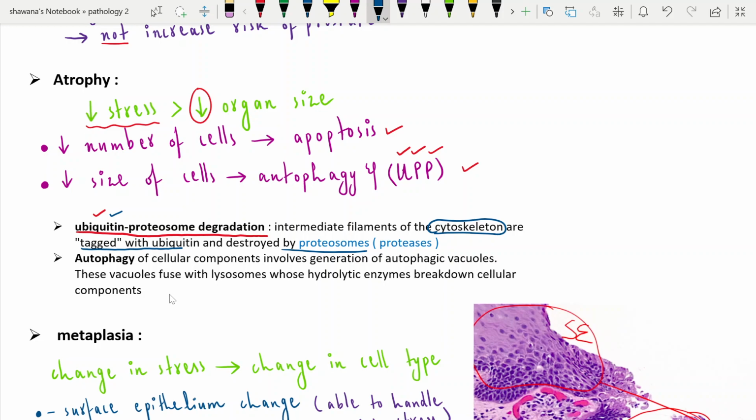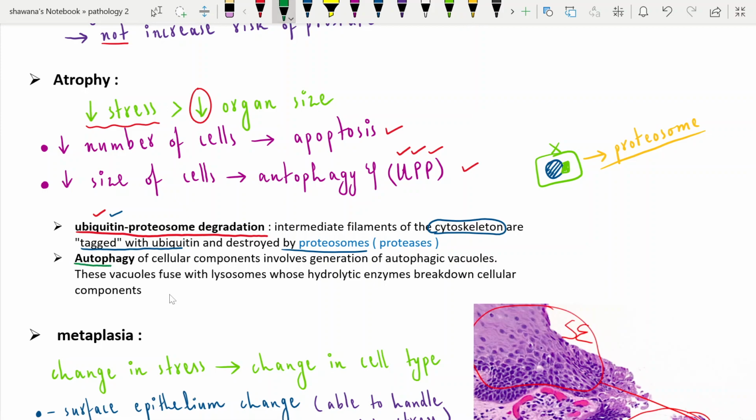For example, this is a protein which needs to be cleared, for example it is dangerous to the cell or in atrophy, so it is tagged with the ubiquitin protein, and this is identified by the proteasome, which is a protease. It is identified by the proteasome and eventually it is degraded. It is known as ubiquitin proteasome degradation.